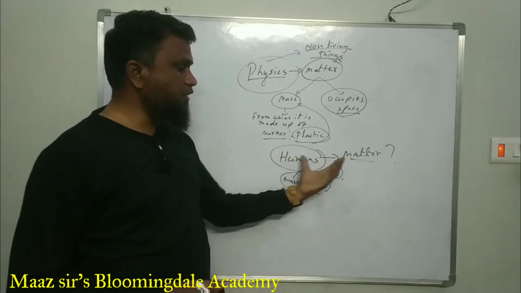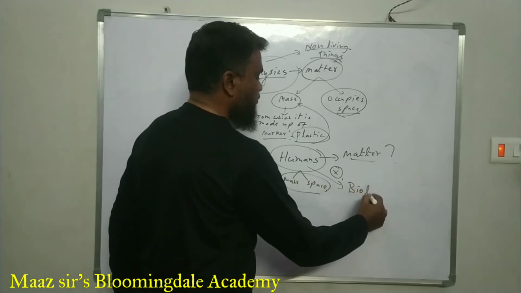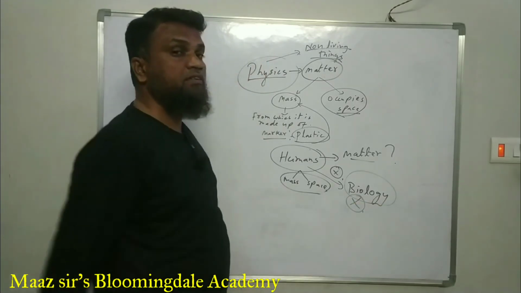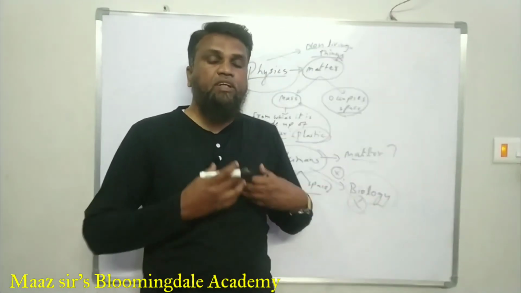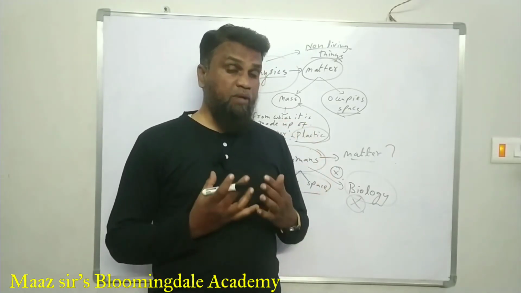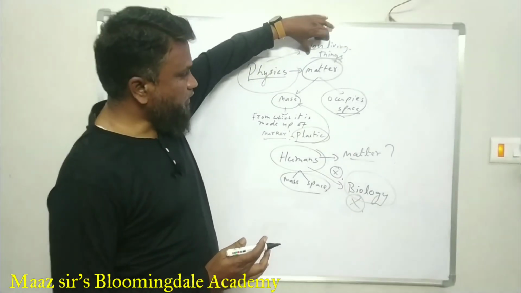If you consider humans as matter, then we don't have to study biology. You will not have the subject biology. Why? Because I am a living being, a living organism, so I don't come under matter. Basically, in physics we study non-living things.